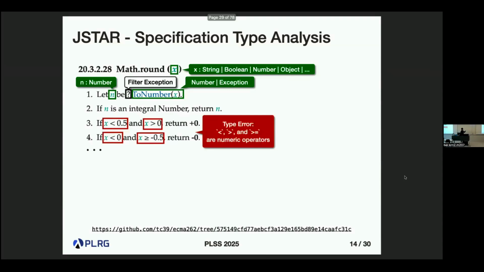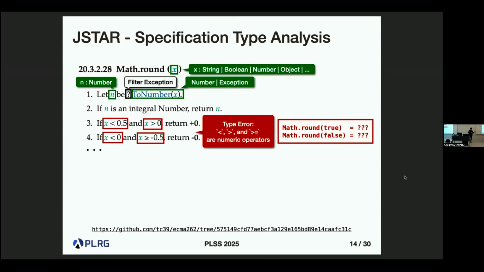Here, in steps 3 and 4, the variable x is used instead of n. It means that this algorithm tries to compare non-numeric values. For example, if we pass a Boolean value to x, then true or false will be compared with mathematical values.